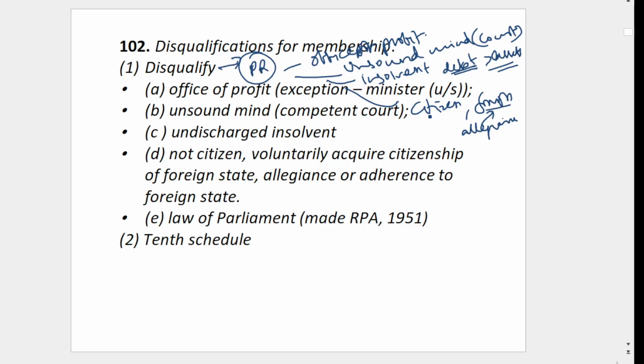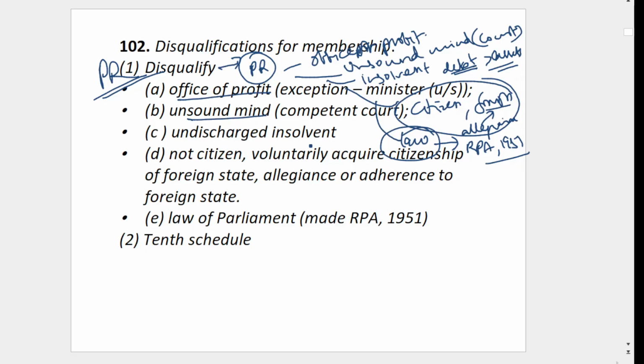You should not acquire citizenship of other countries; in that case also you can be disqualified. Otherwise, any law made by Parliament. For that, Parliament made the RP Act 1951. So under Article 102 clause 1, the President can disqualify for: office of profit, unsound mind, insolvency, not being a citizen or voluntarily acquiring citizenship, or showing allegiance or adherence, and law of Parliament made under the RP Act.